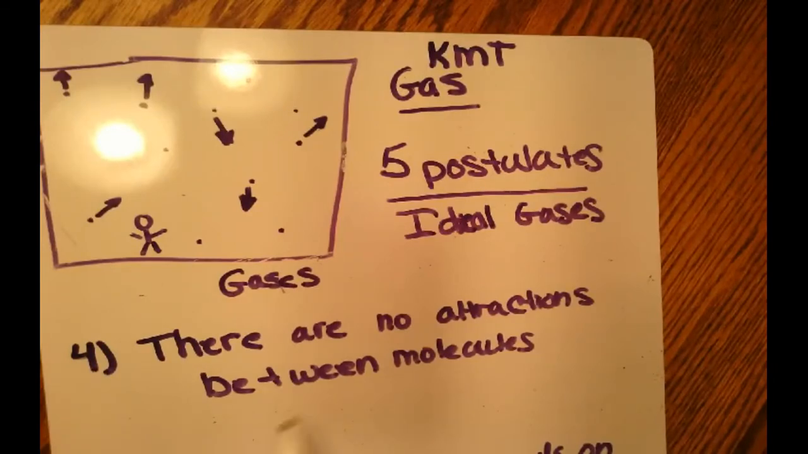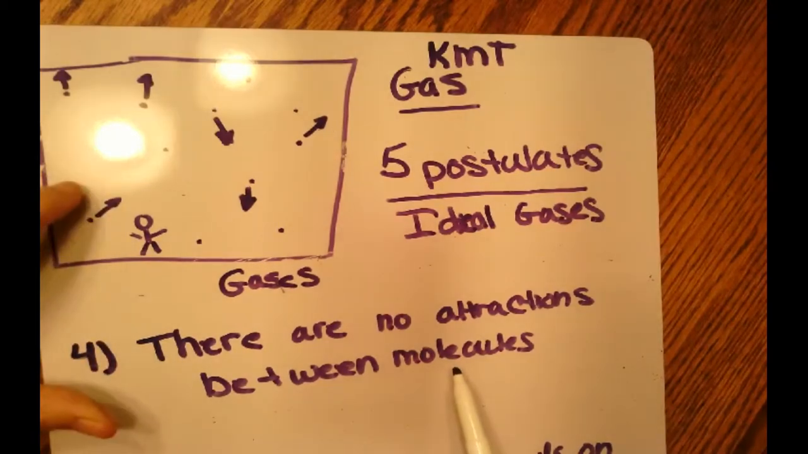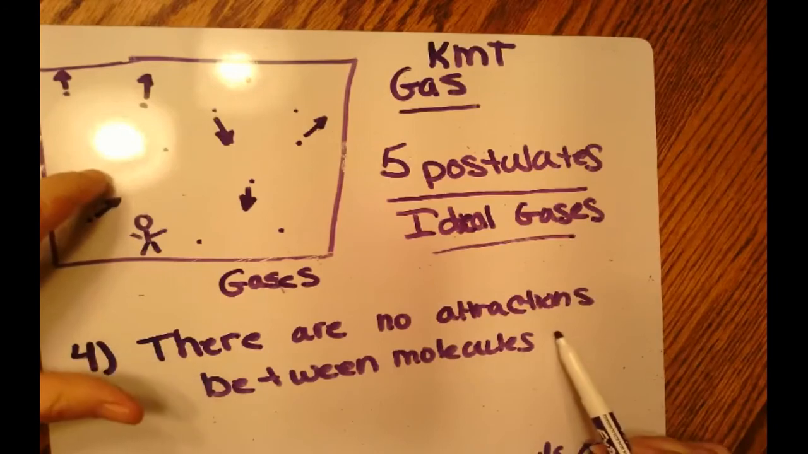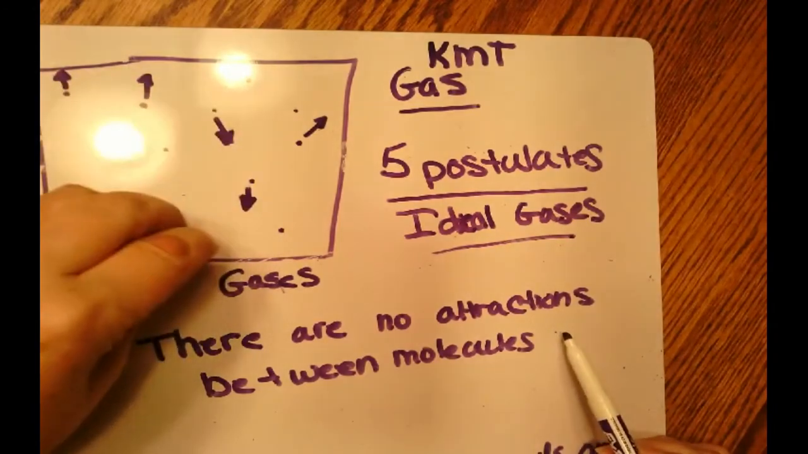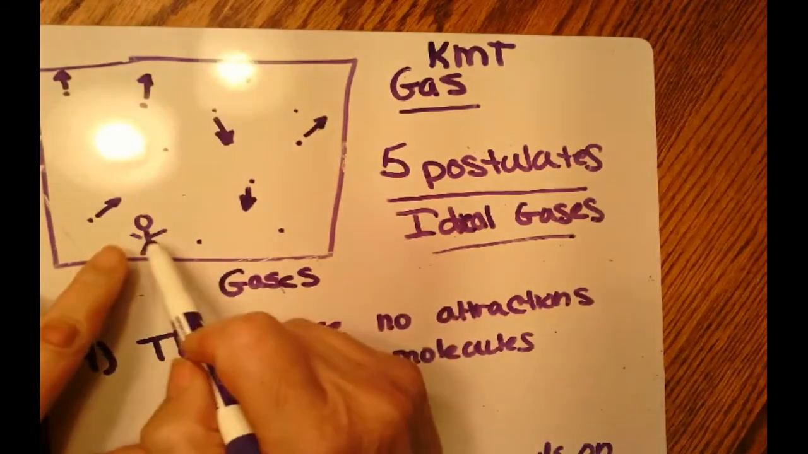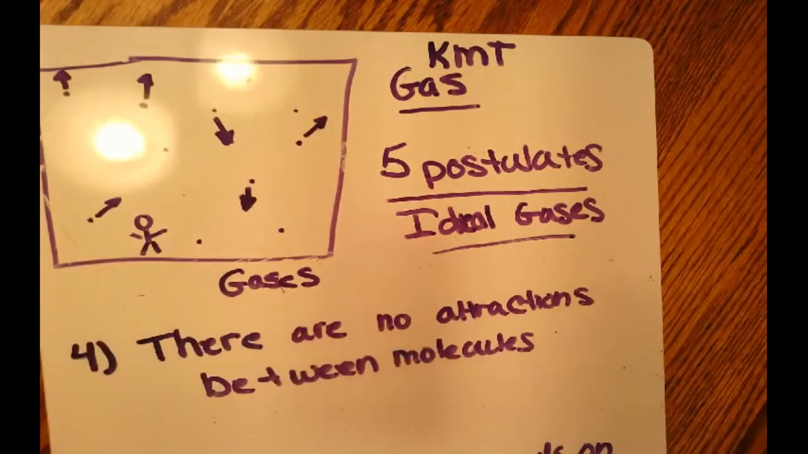Postulate number 4, there are no attractions between molecules. So a liquid stays together because those water molecules are attracted to each other. That's why water beads up. Okay, gases, however, don't have these attractions. Ideal gases, we assume, do not have these attractions. They do not clump up. If they clumped up, they'd all clump up together. They wouldn't be near me. I wouldn't have any gas to breathe and I would die. Very good that there is no attraction between these molecules.